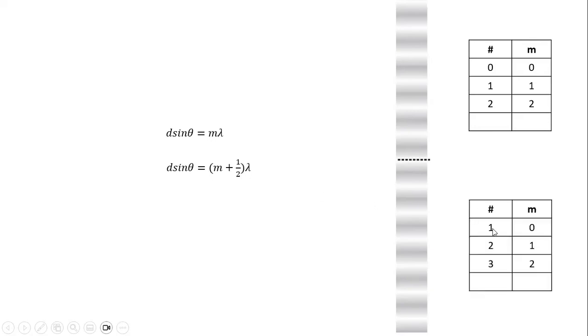So if I want to describe the first order destructive interference, so this is your first order, or this is also your first order, what's the m value that I should substitute? I should substitute m equals 0, because m is an integer. So it always starts with 0, 1, 2, 3. If I want to describe the third order destructive interference, I substitute m to be 2 in this formula.